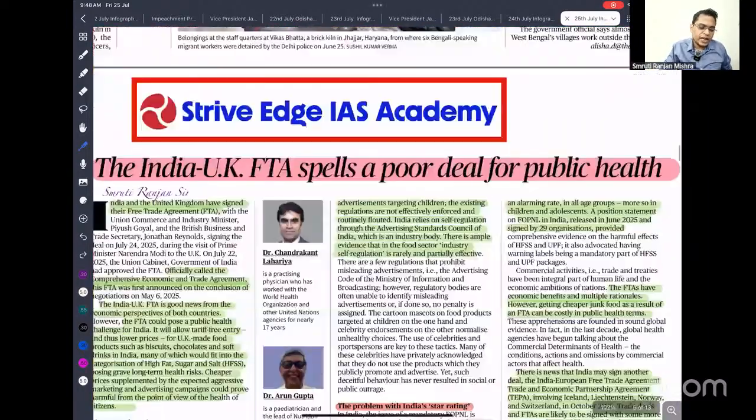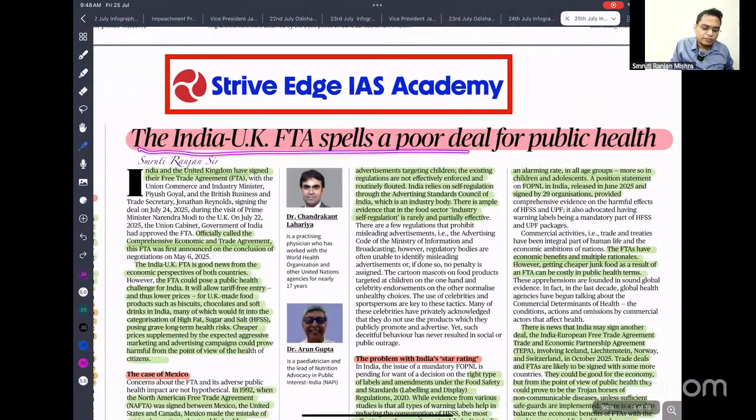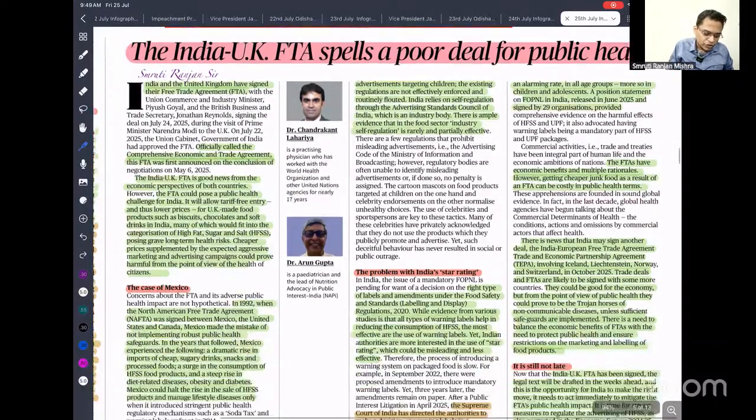Next, India-UK free trade: a poor deal for public health. Recently we are all celebrating the free trade agreement signed between India and UK. But there is a belief that if we sign this free trade agreement, there might be a flow of junk foods, with high sugar and salt content, from UK to India, because our food regulation is quite low compared to the UK. That might promote unhealthy choices and junk food in India, which is very harmful for our people's health. This article is talking about that only.